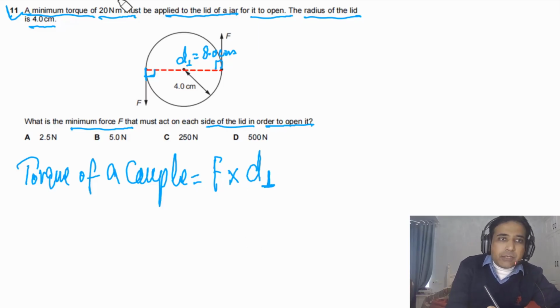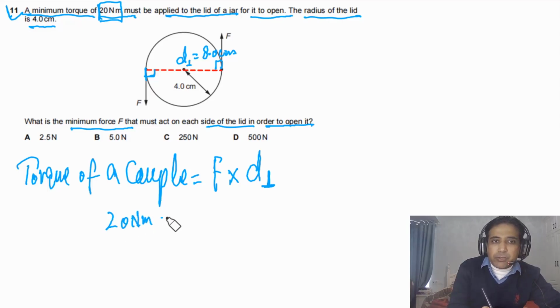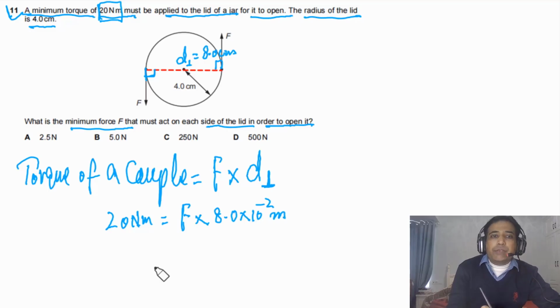Now everything is given to us. We have the value of the torque, 20 newton meters. We have to find the value of F, and we have the perpendicular distance, 8.0 centimeters, which is 8 times 10 to the minus 2 meters.